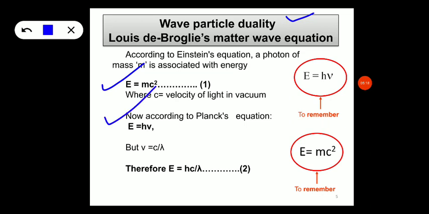Since we also know that ν = c/λ, we can substitute for ν in the equation E = hν. Therefore, we have E = hc/λ, which can be taken as equation number 2. So, these are the important expressions you have to remember while deriving de Broglie's matter wave equation.